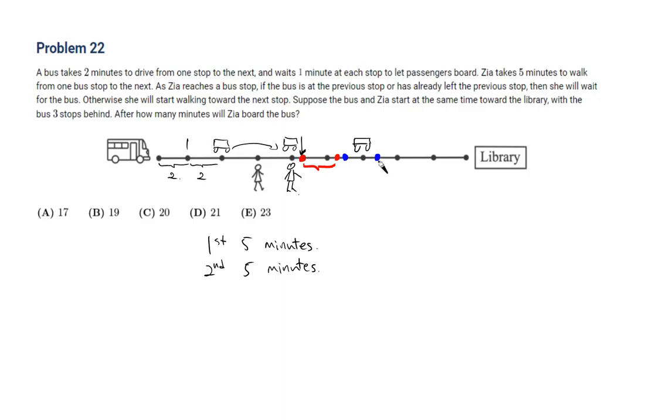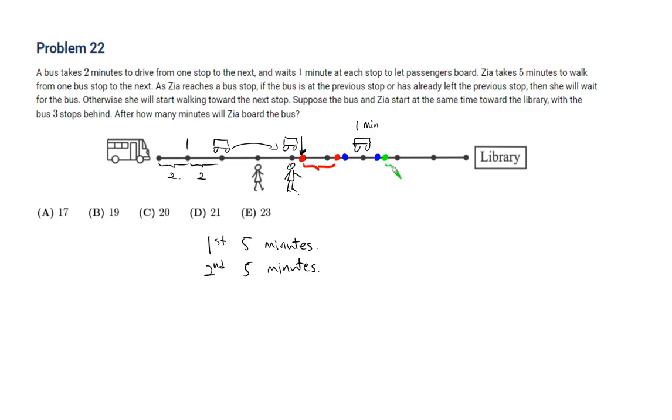Now she sees the bus, right? She sees the bus, and as soon as she waits for 1 minute, she's now at, let's label it with a different color again. I'm not sure whether this is going to be visible, but I'm going to use a bright green one. She's going to be at 6 3/5.